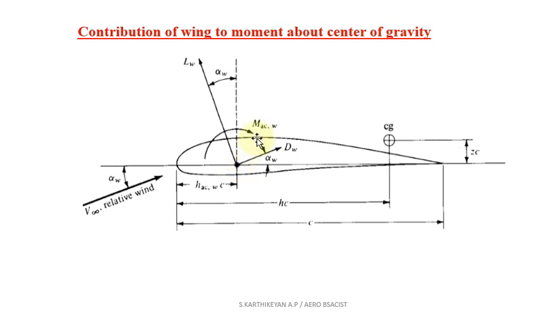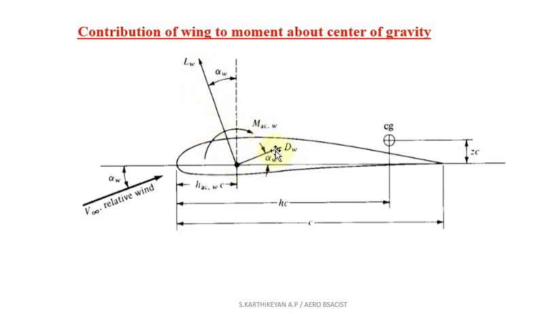Here I am taking the moment and forces about the aerodynamic center. That is why you get the symbol MACW: the moment about the aerodynamic center for the wing section, so W comes. In the same way I am considering the lift and drag forces.